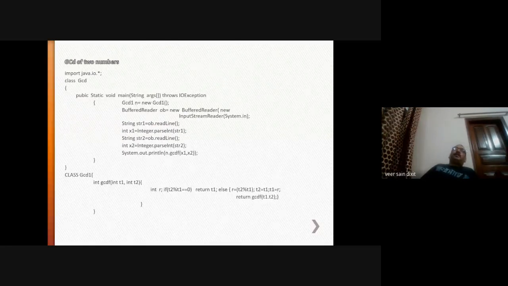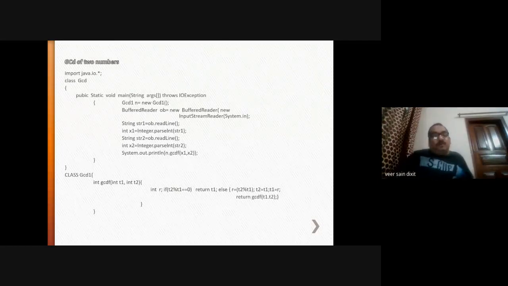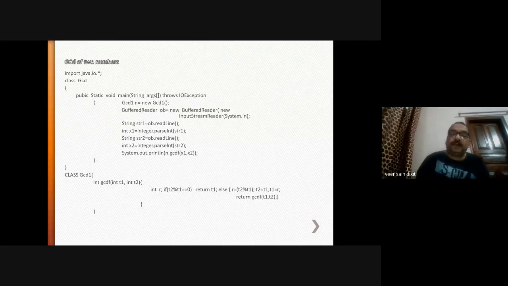Whenever you are passing an object as an argument to a function, you will use call by reference. So parameter passing techniques are two: call by value and call by reference. Here the values of x1 and x2 are predefined, of type integer, and these two values are being passed.